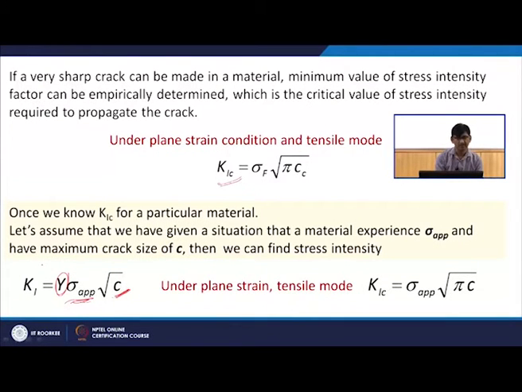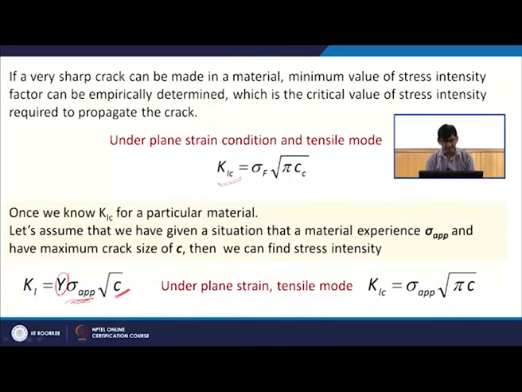So, I guess you understood how we use the stress intensity factor to find out whether I will be able to use a certain material with a certain crack length under a certain applied stress, by comparing the critical stress intensity factor with the stress intensity factor calculated for a particular condition.